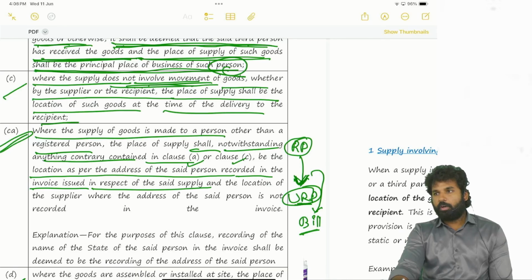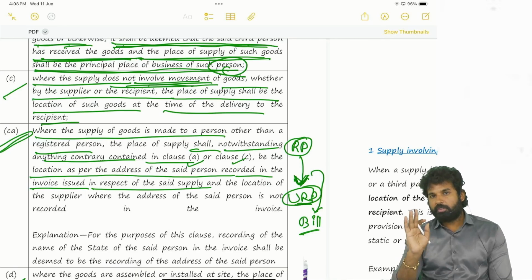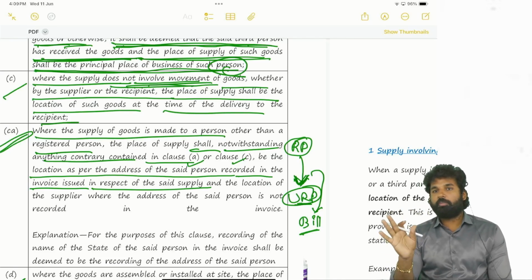Obviously. Whatever you purchase, sometimes while writing the bill, the shopkeeper will ask you for your address, at least a city. They may not ask for the door number, but at least they may ask for the city from where you have come.